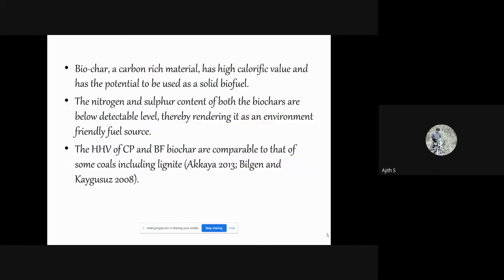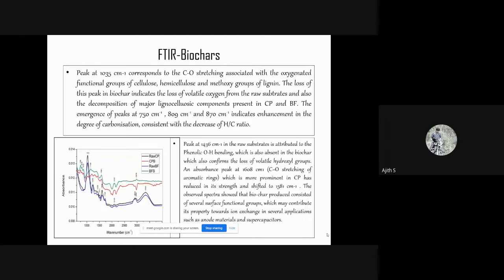And then regarding the analysis, the nitrogen and sulfur content of both biochars are below detectable limits, and sulfur was not at all detected. So even if we use it as a fuel source, we can say it is an environment-friendly or eco-friendly fuel source. And as indicated in the table, the higher heating value or calorific value of both the biochars is very high, and it may be comparable to that of some coals, including lignite, as provided in the literature.